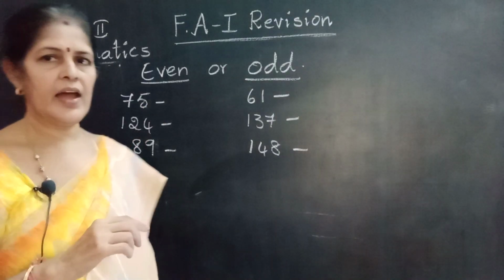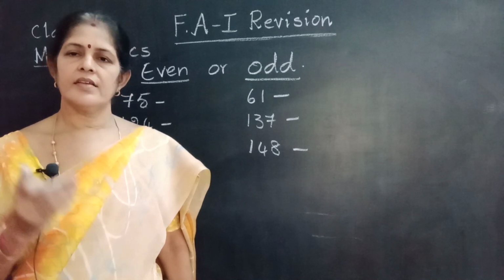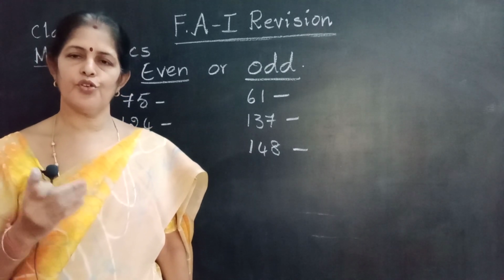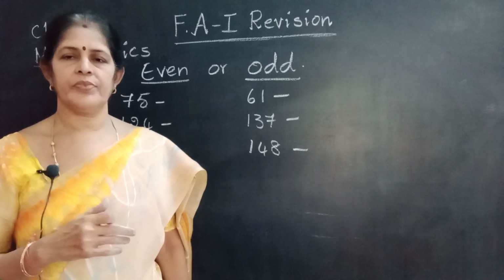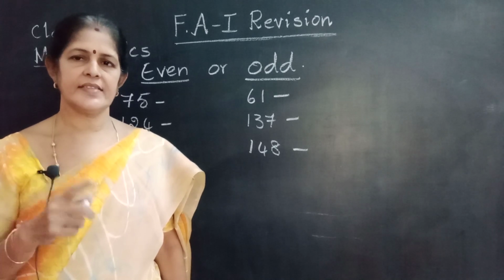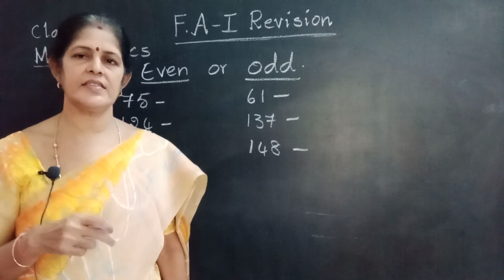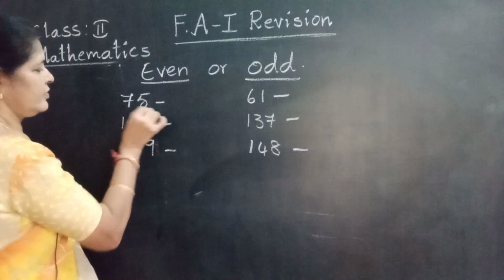First of all, even. The numbers having 0, 2, 4, 6, 8 in the ones place, those are even. The numbers having 1, 3, 5, 7 and 9 in the ones place, those are odd. Now check 5.